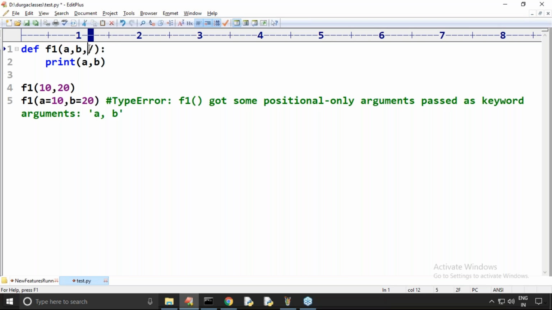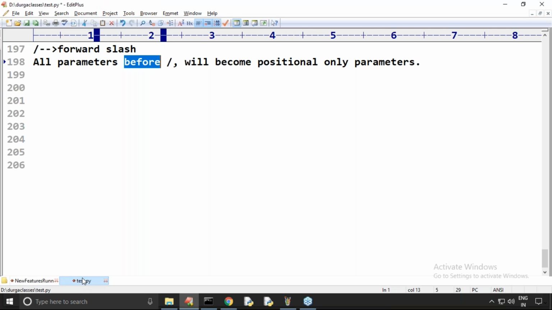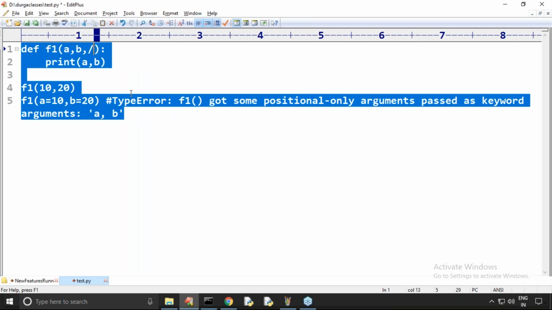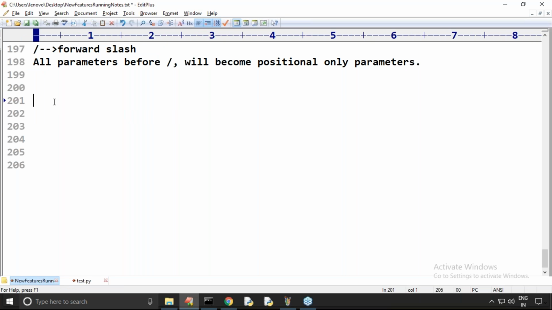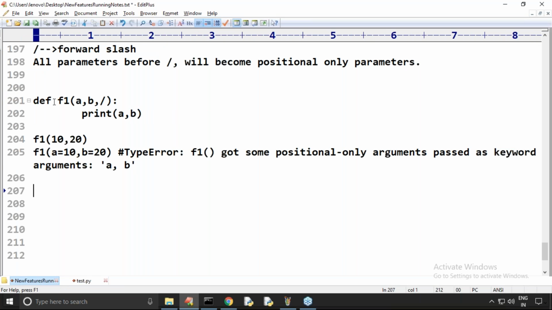Okay, this is the slash concept, positional only arguments. Which version did this concept come in, sir? Python 3.8 version. Yes, as part of PEP 570, Python Enhancement Proposal 570. This concept came in that way.